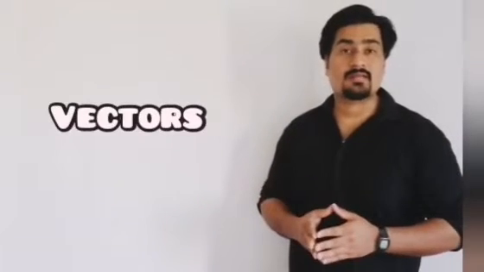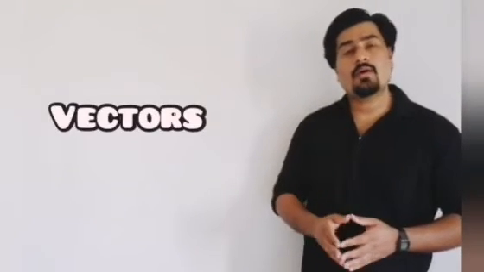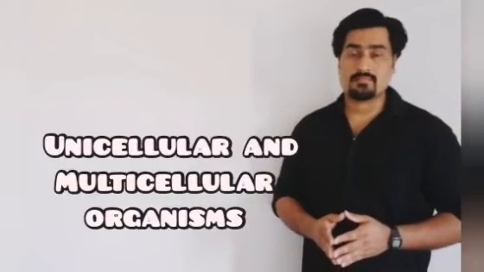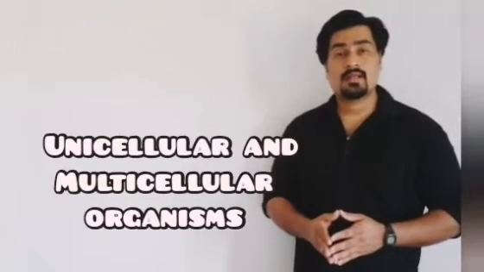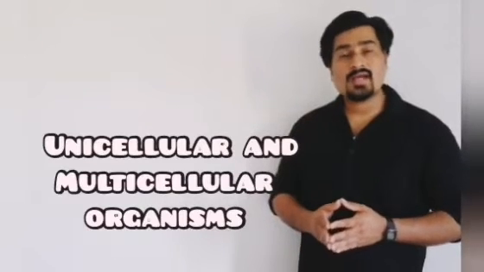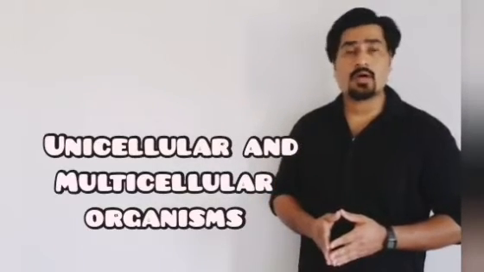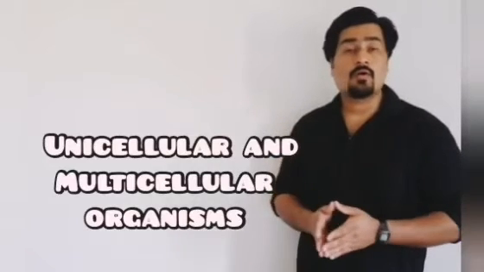Now let us try to understand how these microorganisms enter a host cell. In order to travel or to be transported, microorganisms require a medium. This medium can be air or water or any other animal. This sort of medium is known as vectors. Some of the microorganisms are unicellular organisms, which means they have only one cell, like bacteria or virus. Whereas other microorganisms like protozoa or algae have many cells, or they are known as multicellular organisms.